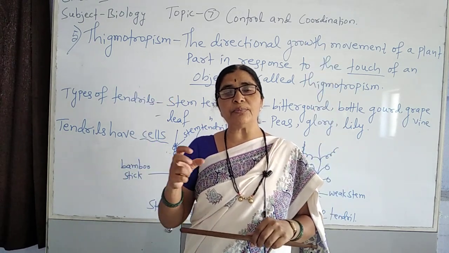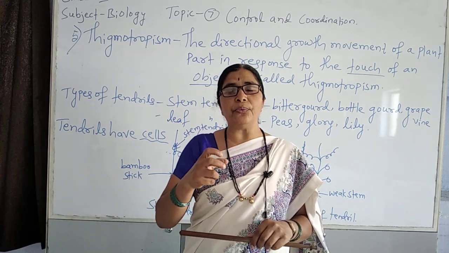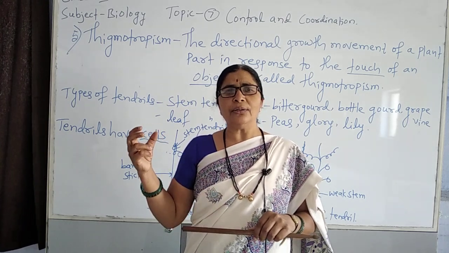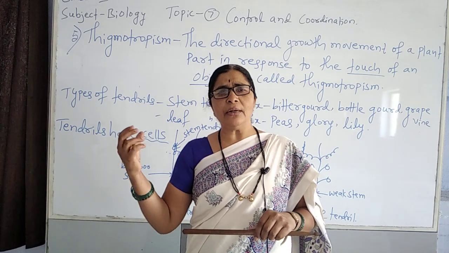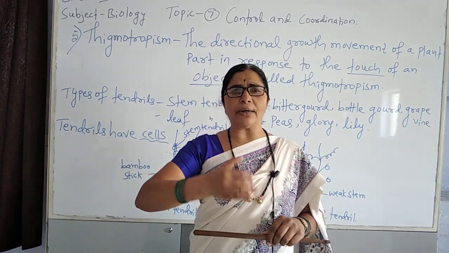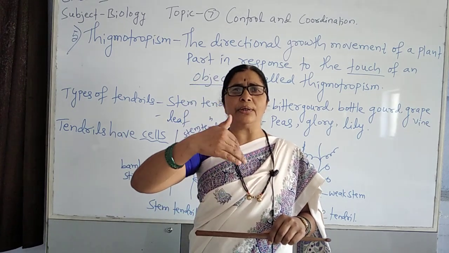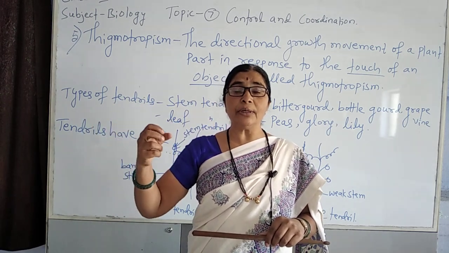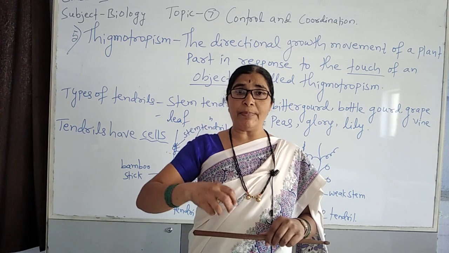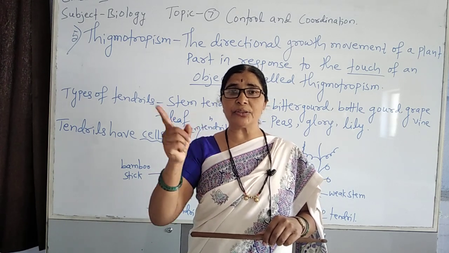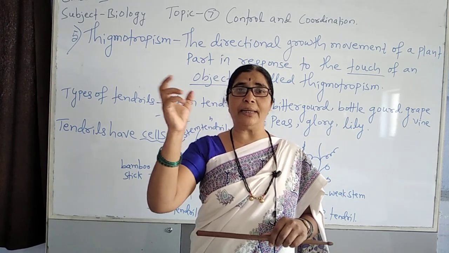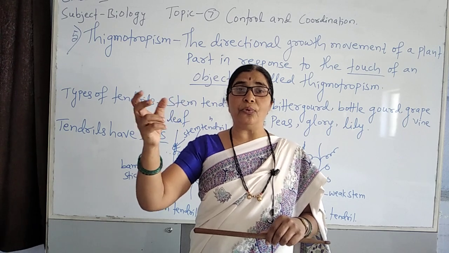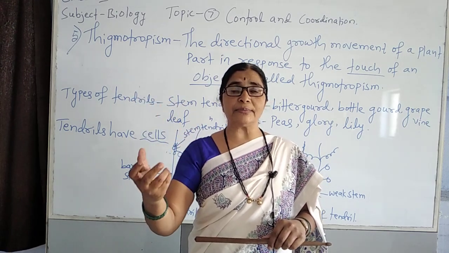So the tendril becomes the support of the plant. The tendril gives the support to the plant part, and the plant part is growing. So touch becomes the stimulus, and the tendril is curling around or binding towards the support. That is nothing but a response.